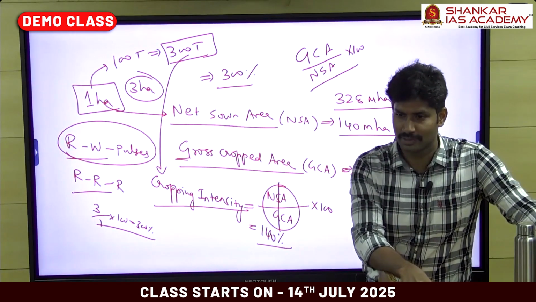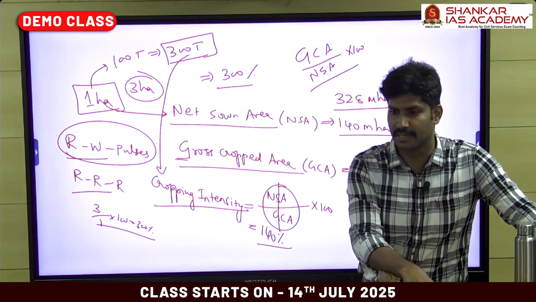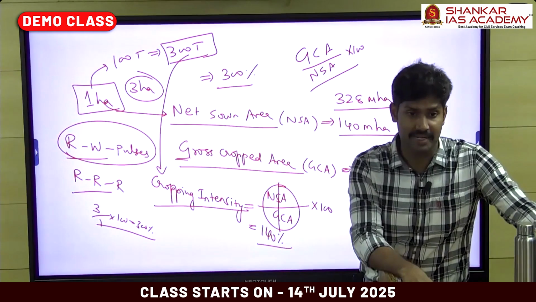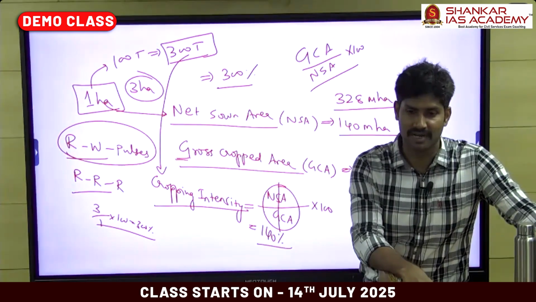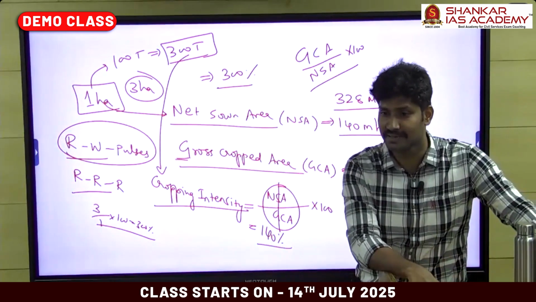If you go to the forest area or the marshy and swampy areas, those soils are also black in color. The forest soil is black in color, and here the black soil is also black in color. What's the difference here?